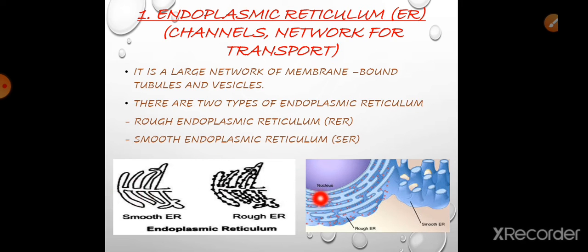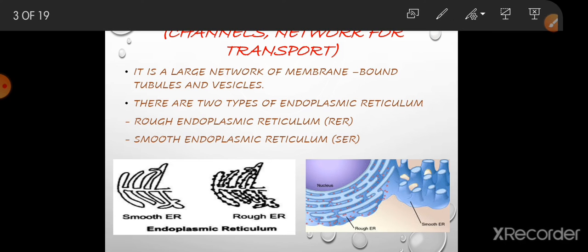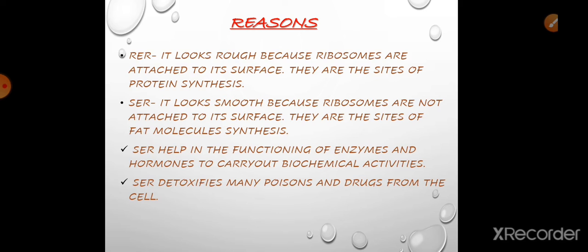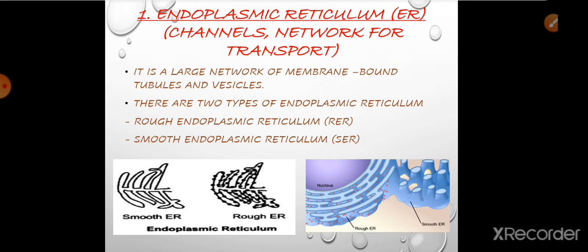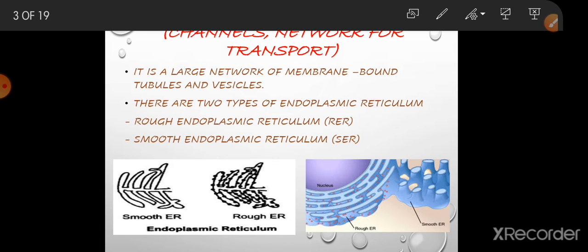Here you can see in this diagram that this is a large network, right? There are many of these in the endoplasmic reticulum. These are commonly known as ER, as given here. This is the large network of endoplasmic reticulum.